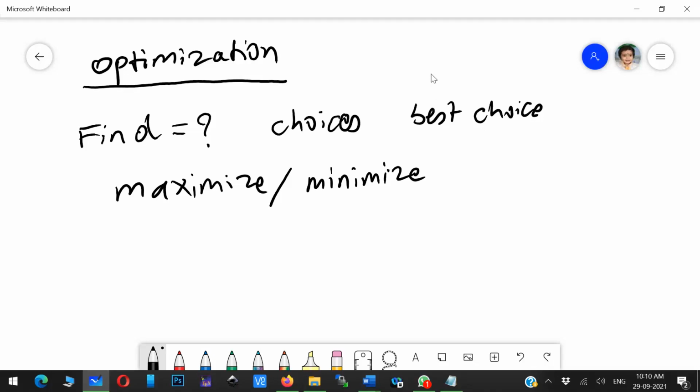So that is an optimization problem. There is some optimum point that you always have to hit to get the maximum output. That problem is basically optimization. Maybe in electrical, getting maximum output from the generator.